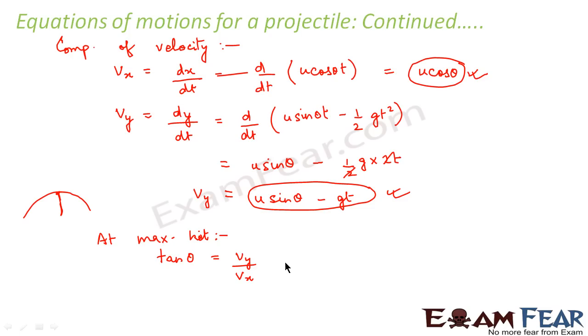So at maximum height, this tan theta is equal to 0. I mean at maximum height, the velocity along y-axis is equal to 0. This is a point to be noted. So when the projectile reaches its maximum height, that is at this point, the velocity of the projectile along y-axis becomes 0. Therefore, this relation holds true.